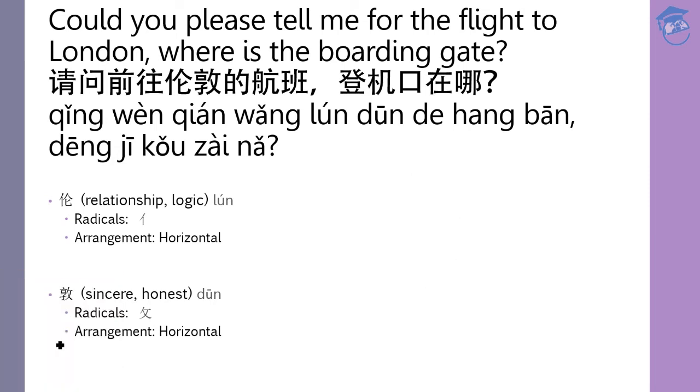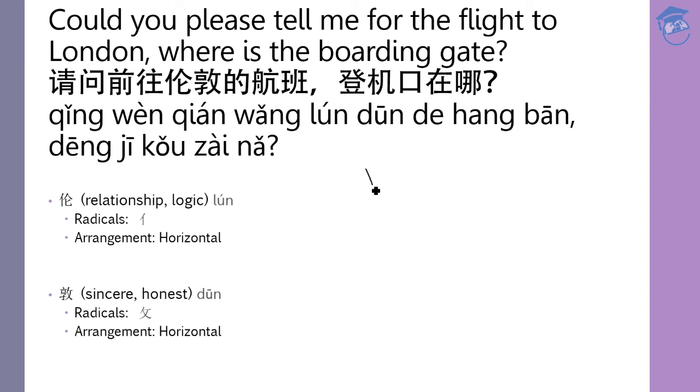The next word is 敦. 敦 means sincere or honest. So it is quite a nice word to use for names. This is the pinyin 敦, and the radical is this one, what's on the right there. The arrangement is horizontal. Let's look at how to write 敦.